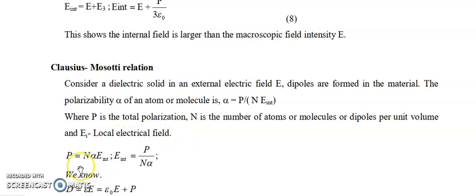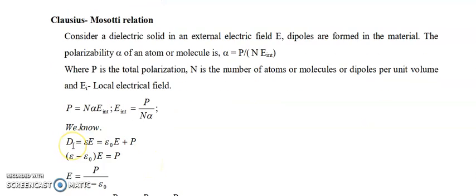We know that polarization is proportional to N into alpha into the internal field, where N is the number of atoms or molecules per unit volume. Rearranging, the internal field equals P divided by N alpha.